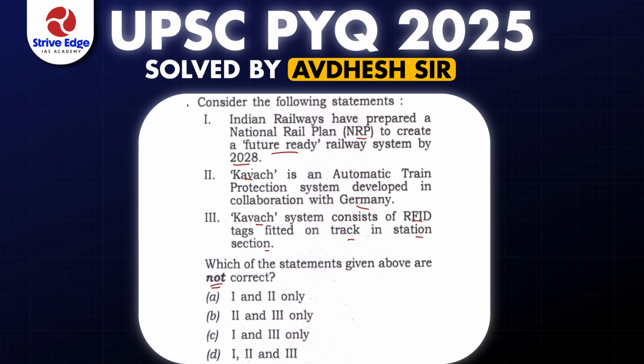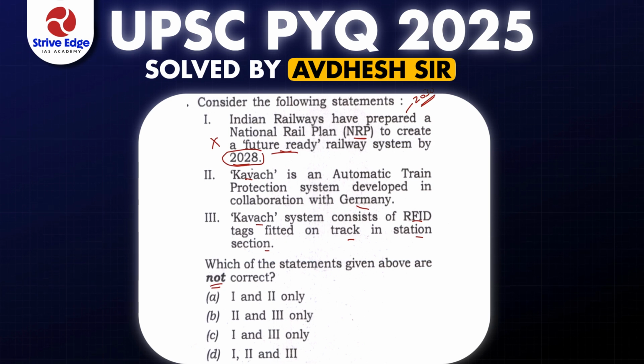So we should consider the statements which are not correct. We should verify the correctness of all these statements. The first statement says the NRP, National Rail Plan, is to be created by 2028, and this is very important because in any current affairs you can read about it, and the plan is about creation of a future-ready national rail plan by 2030. So this statement is wrong in that sense, right?